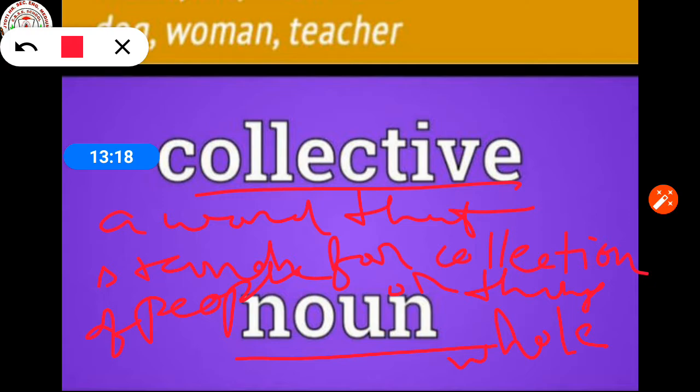So a word that stands for a collection of people or things spoken of as a whole is called a collective noun.